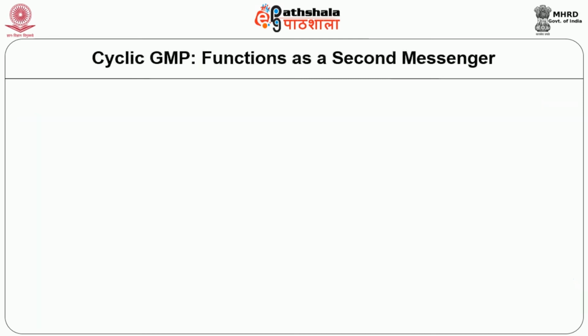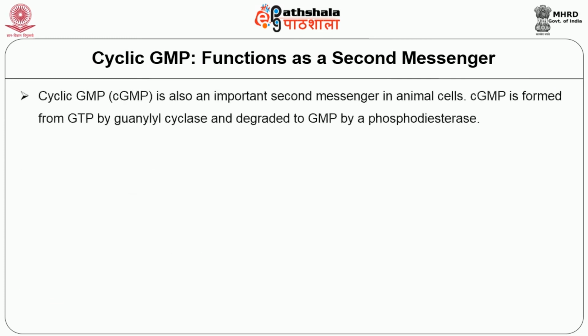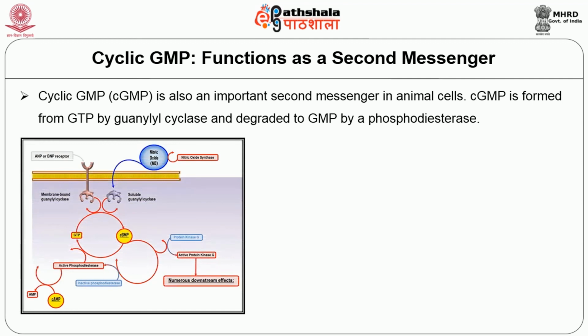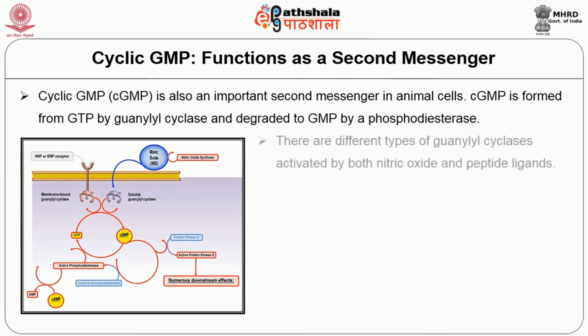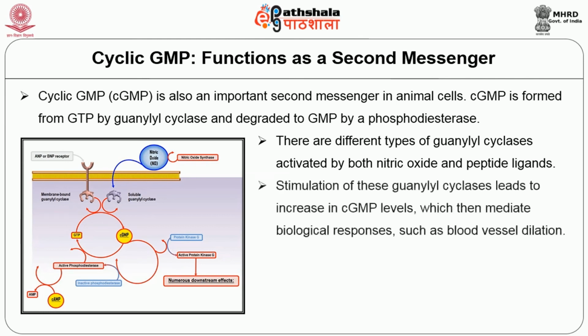The next second messenger we are going to see is cyclic GMP, which is also an important second messenger in animal cells. Cyclic GMP is formed from GTP by guanylyl cyclase and degraded to GMP by phosphodiesterase. There are different types of guanylyl cyclases which are activated by both nitric oxide and the peptide ligands. Stimulation of these guanylyl cyclases leads to an increase in the cyclic GMP levels, which then mediate biological responses such as